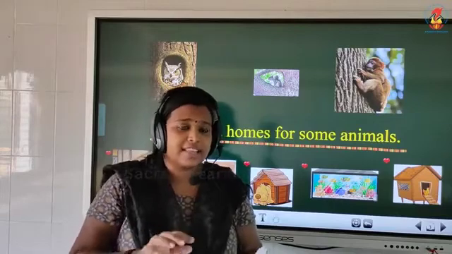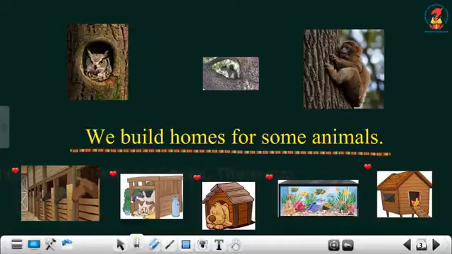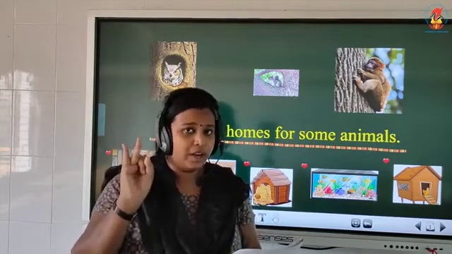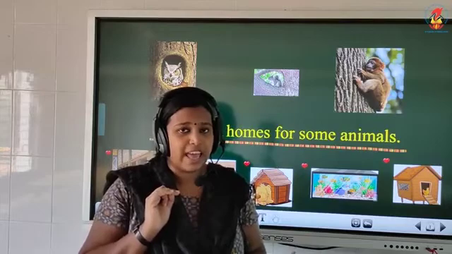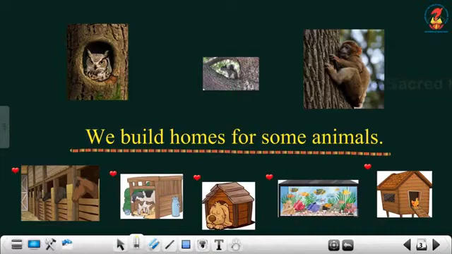Now, the next heading: we build homes for some animals. Let's see which animals. The first one, we make kennels for dogs. The second one, we make coops for hens. The third one, we make stables for horses. We make aquariums for fish. We make cowsheds for cows. Here you can see the pictures given below.